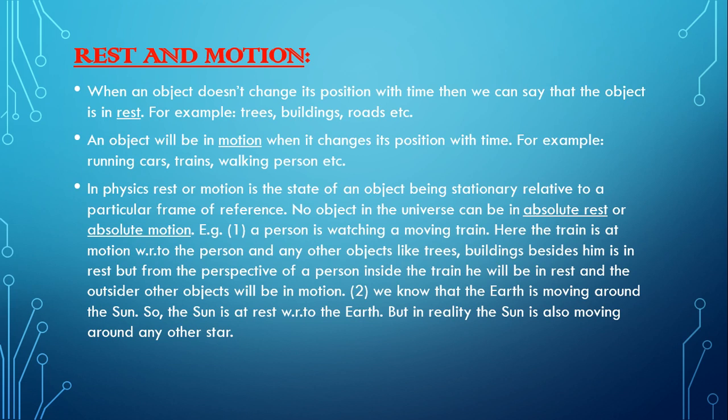A person is watching a moving train. Here, the train is in motion with respect to the person, and any other objects like trees and buildings beside him are at rest. But from the perspective of a person inside the train, he will be at rest and the outsider and other objects will be in motion.